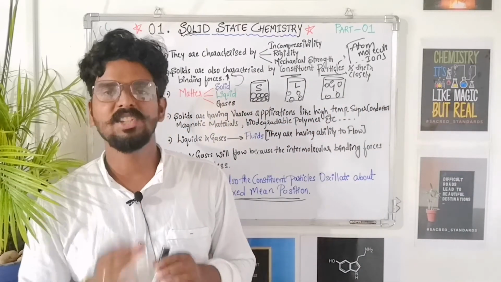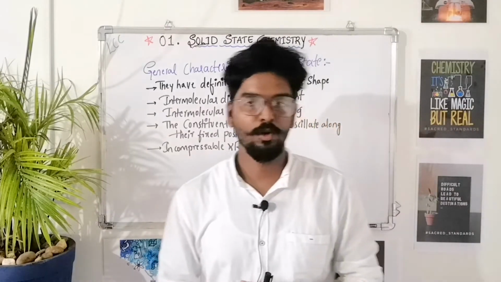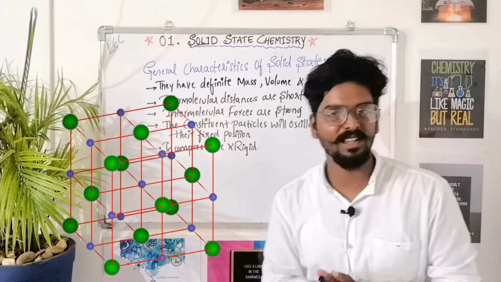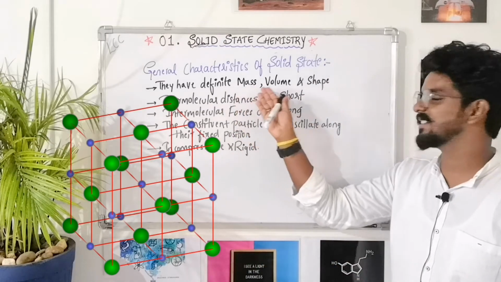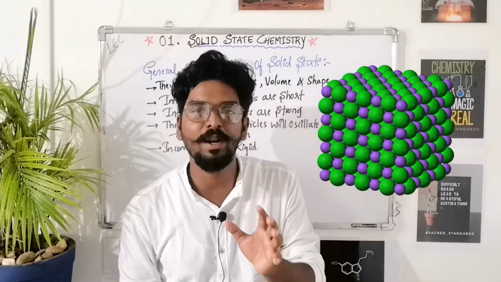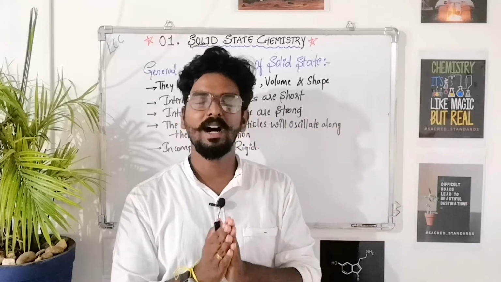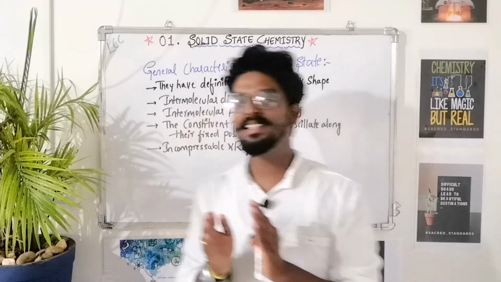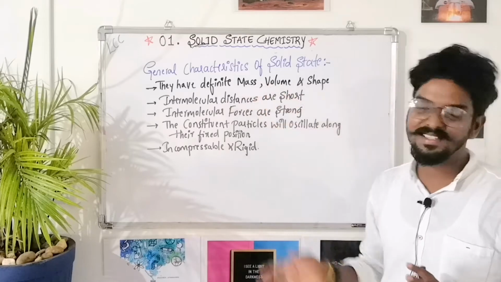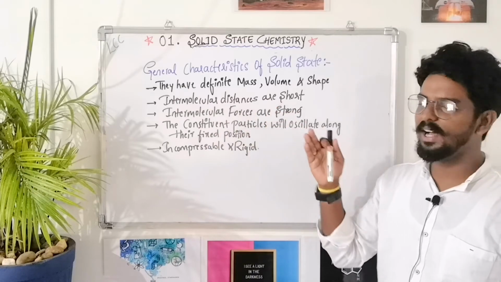And next we will learn the general characteristics of the solid state. Solid materials have definite mass, volume and shape. Why do they have definite mass, definite volume and definite shape? Because there is a definite, regular arrangement of the constituent particles, the atoms, ions or molecules. Because of this arrangement only they have definite mass as well as definite shape or geometry. And the intermolecular distances are short.